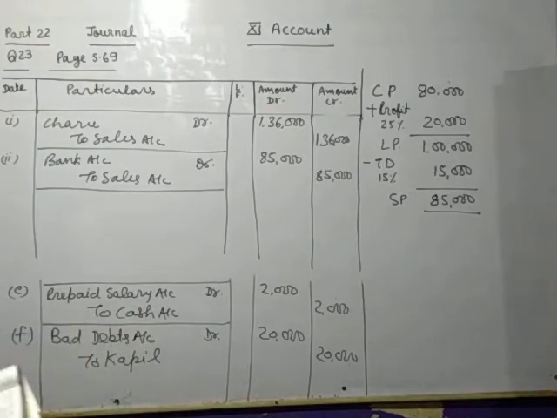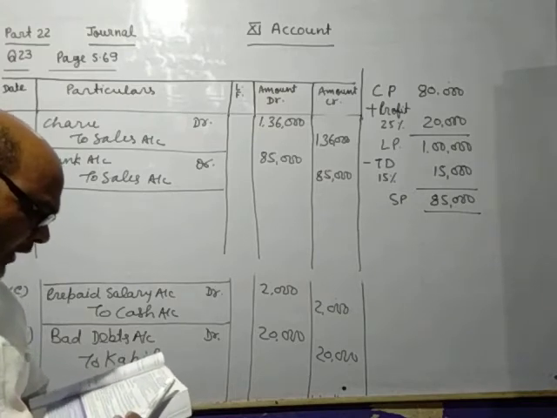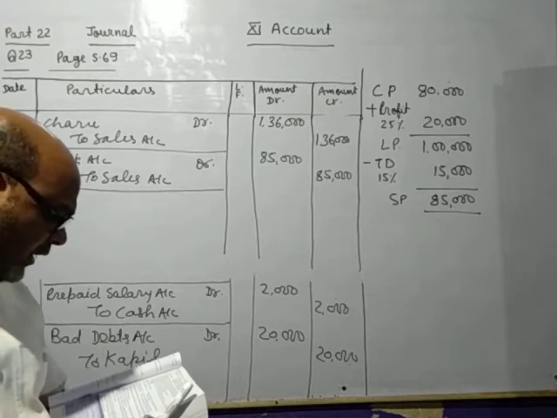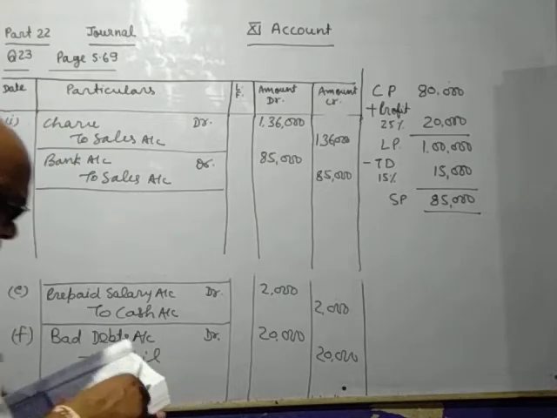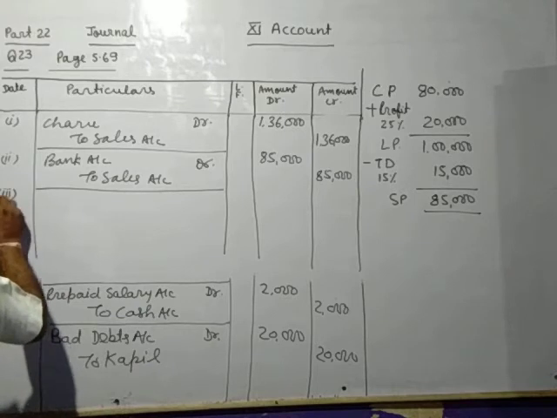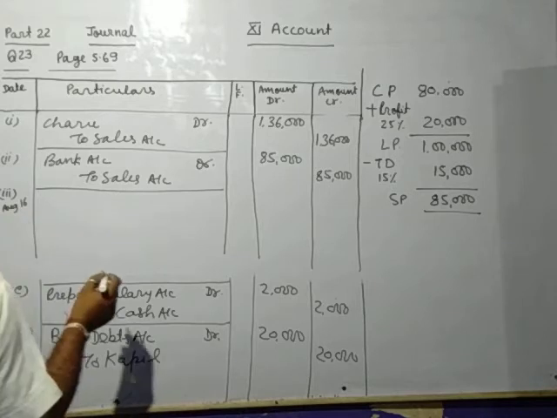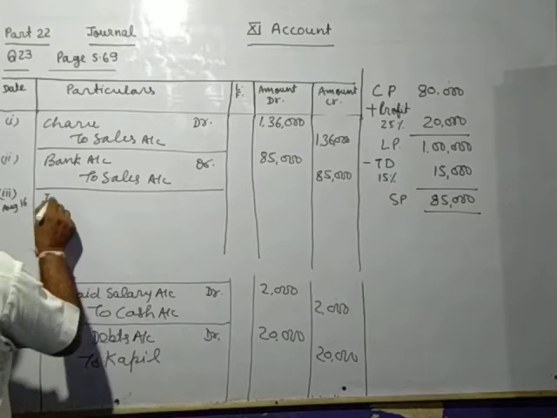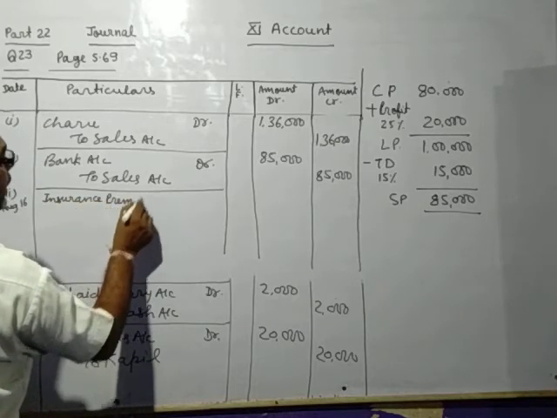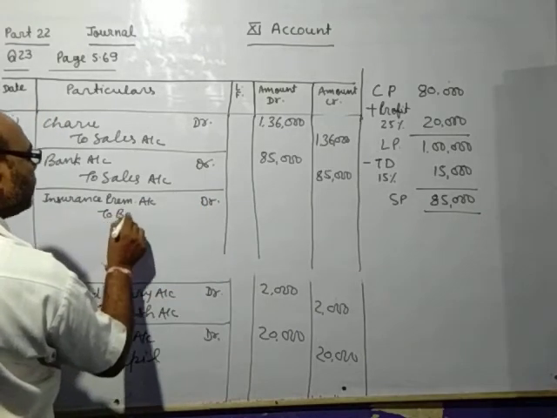Now paid by cheque 8,400 as a premium for a period of 12 months starting on 1st August 16. So 1st August 16 you have paid insurance premium account debit to bank account.